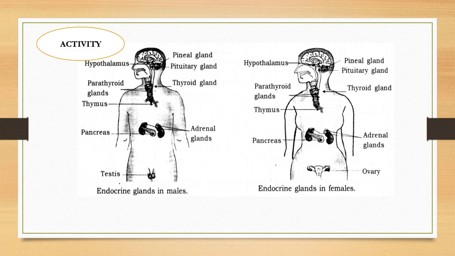This activity you are having in your book. It is activity 7.7 on the last page of this chapter. What are we having? One male figure, one female figure with many hormonal names. Here I will discuss each hormonal name and their function. Again and again I will repeat those points so that you are able to remember the things. So let's start it.